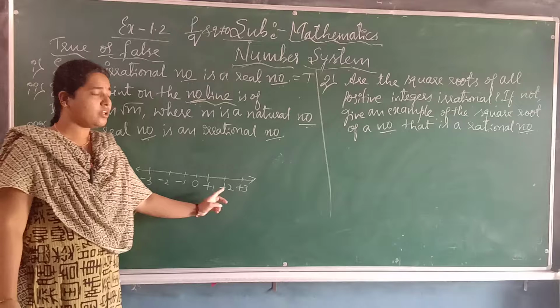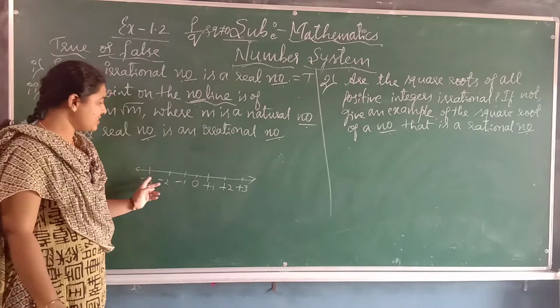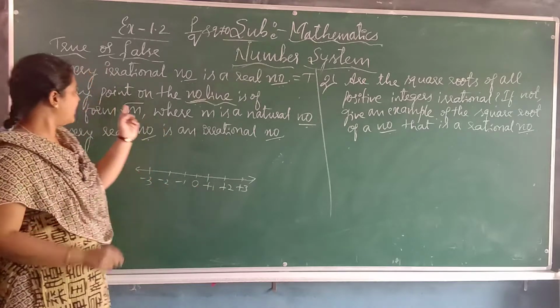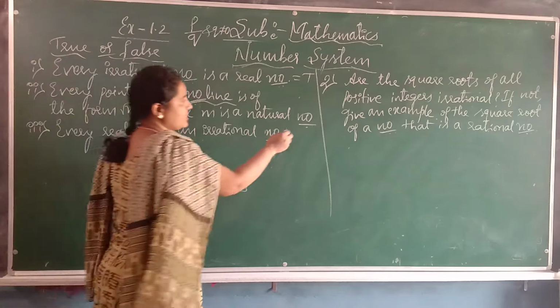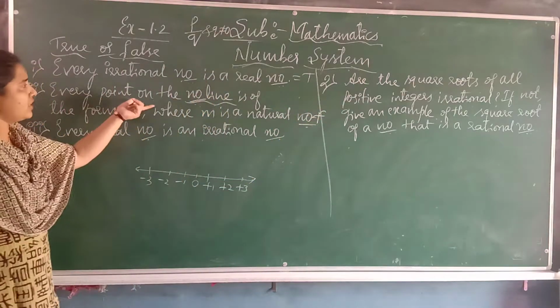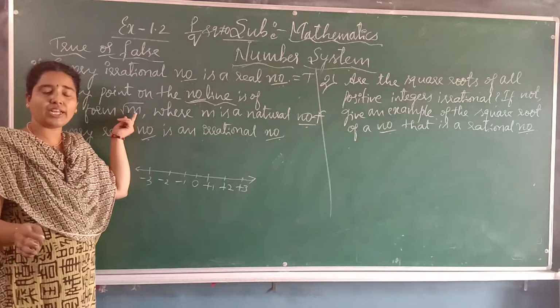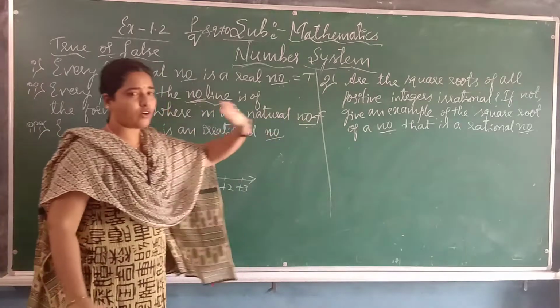These are whole numbers, and integers also are there. These cannot be marked as root m, which is irrational. Therefore it is false, because every point on the number line is not in the form of an irrational number. It may be rational also. That's one, it is false.